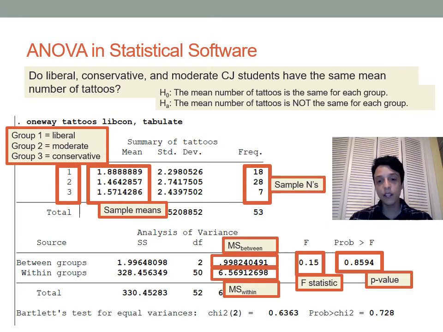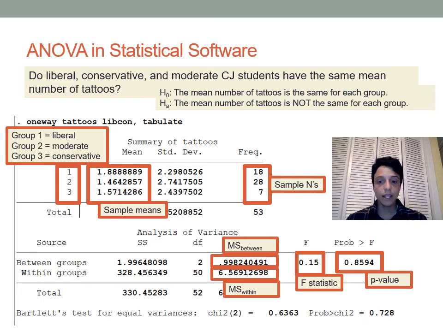But the p-value, which is now highlighted, is the probability that if the mean number of tattoos were the same for each group, we would see results as extreme or more extreme than the ones we got. So what you can see from this p-value is that at any traditional level of significance, so at an alpha of 0.05 or 0.01 or 0.001, we would be failing to reject the null hypothesis. Our p-value is larger than any traditional alpha level.